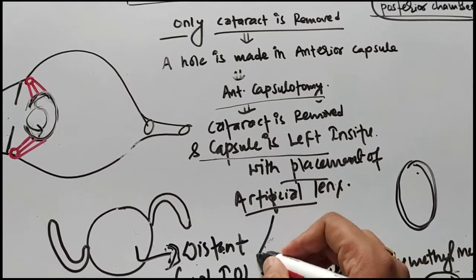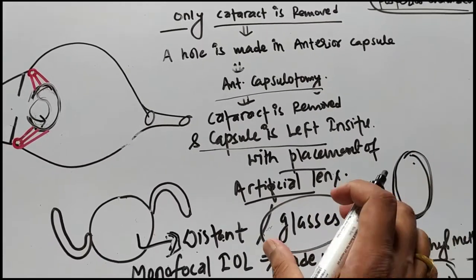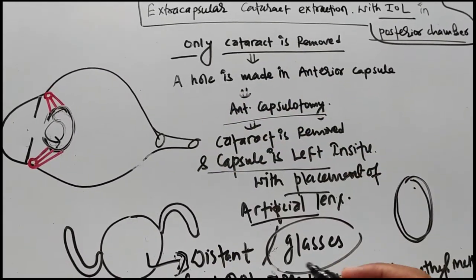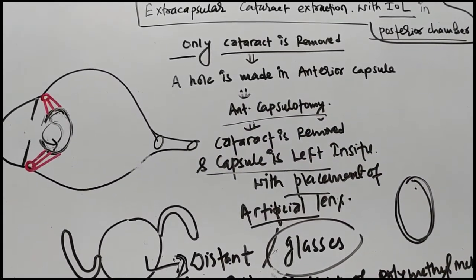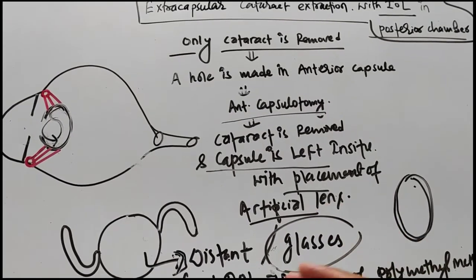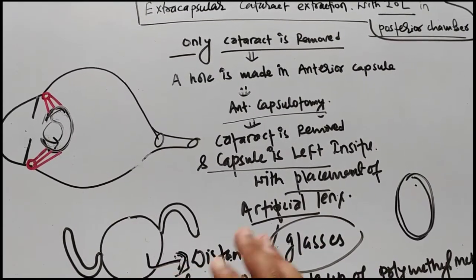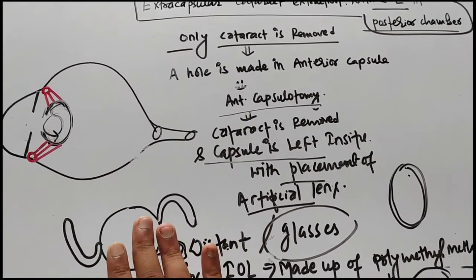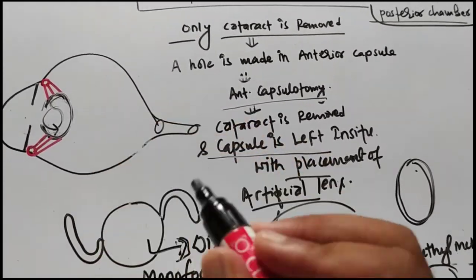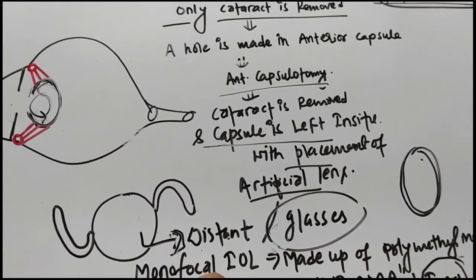That's why in these patients we give extra glasses, so that with these glasses they will be able to see the near objects also. Whenever they want to see near objects, or when they want to study or anything, at that time they should wear the glasses. But to see distant objects there will be no problem with this lens. As this lens can focus only on distant object points, not on the near points, that's why it is known as a monofocal lens.